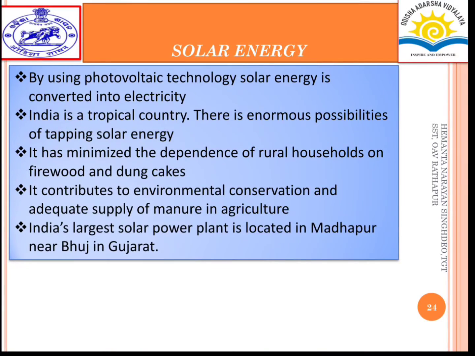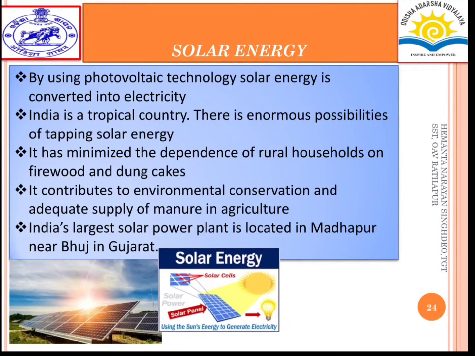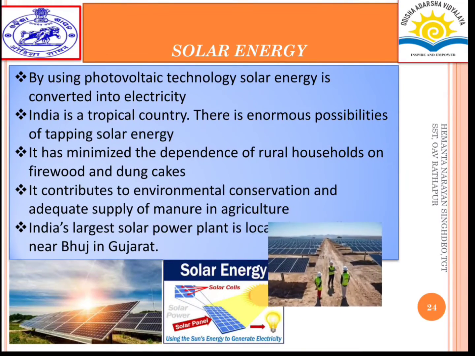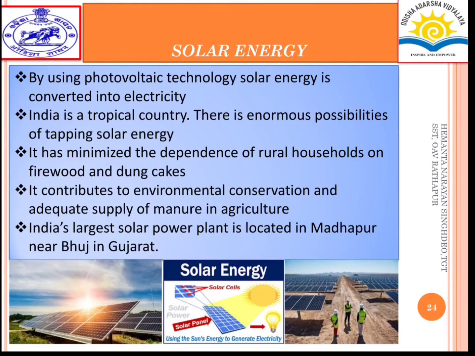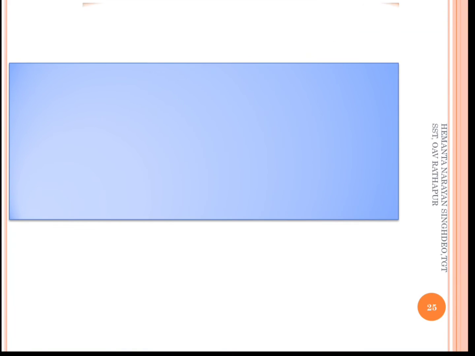India's largest solar power plant is located in Madhapur near Bhuj in Gujarat. Here are pictures of some solar energy power generation, solar cells, solar panels, and some workers on solar energy who are taking care of solar plants. So this is all about solar energy.